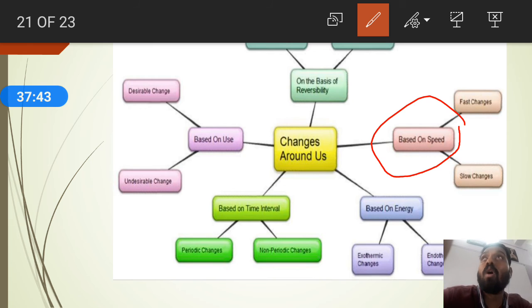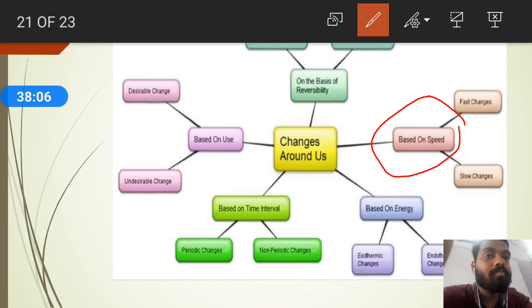Slow changes means, for example, rusting of iron. If you keep iron materials outside, it takes at least 15 to 20 days for rusting to take place, meaning the color of the iron changes. So rusting of iron is a slow change. Now I will move on.